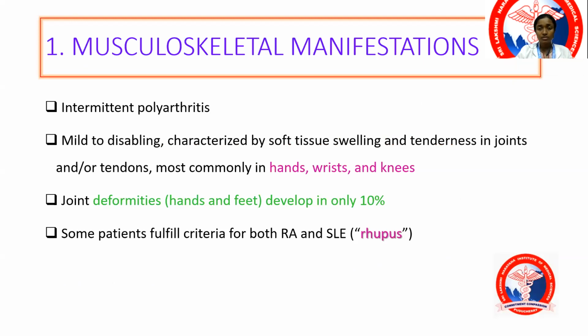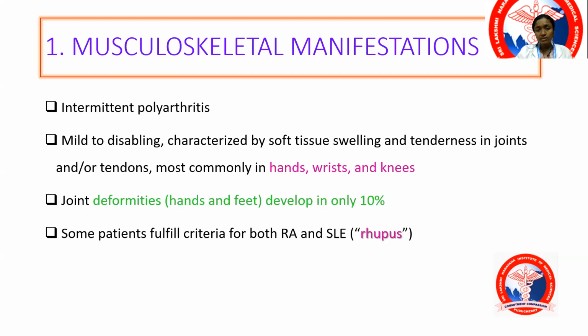If you look into the musculoskeletal manifestations, we have intermittent polyarthritis. The synovitis comes under the clinical criteria. It is usually mild to disabling, involving the joints of the hand, wrist, knee, with soft tissue swelling and tenderness. You should remember to differentiate it from rheumatoid arthritis. Joint deformities are less common compared to rheumatoid arthritis. This is one characteristically differentiating feature. This is a non-deforming arthritis.